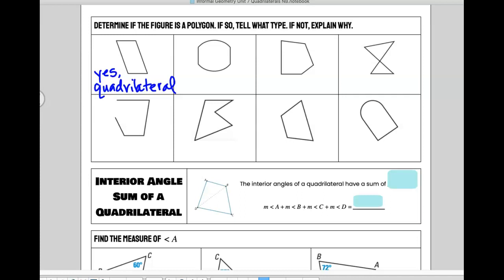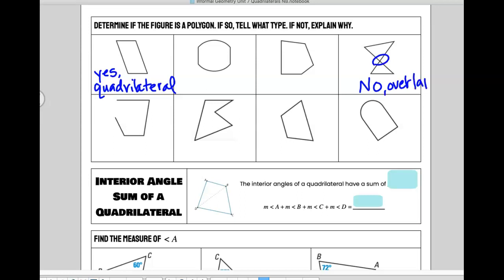Okay, you guys, I'm going to let you at least fill in yes or no. Can you help me with the last one? You guys think yes or no? No, because it's overlapping. What about number 2? There are 2 separate triangles. Number 2 and the last one, aren't they both no?